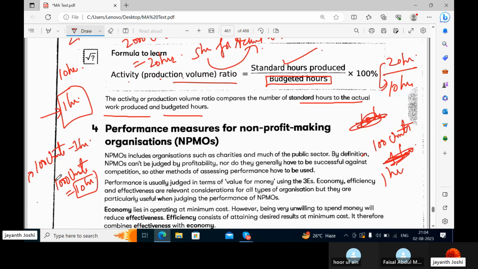So the production volume, you always produce 1000 units. This time it has been 2000 units. So you're seeing how many hours you have consumed.